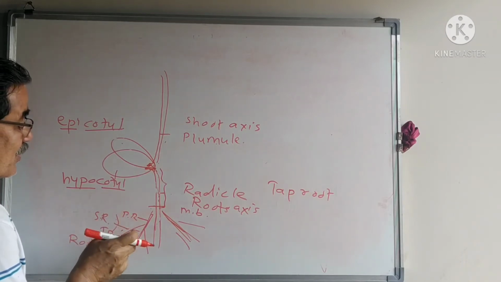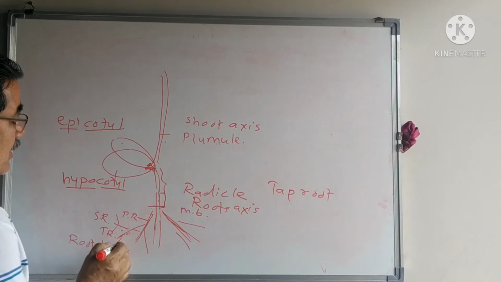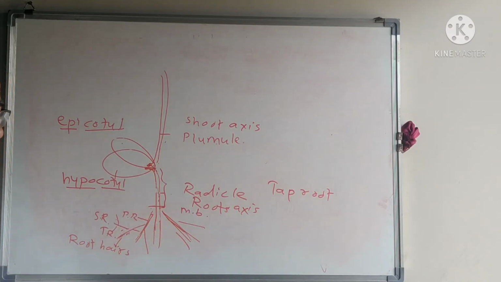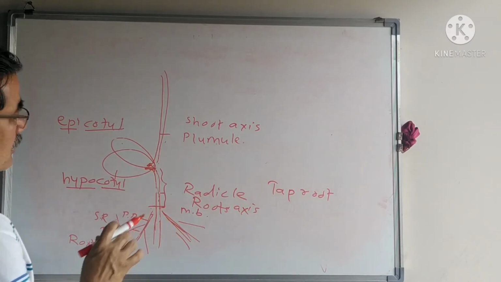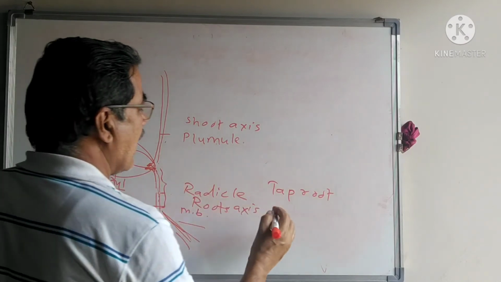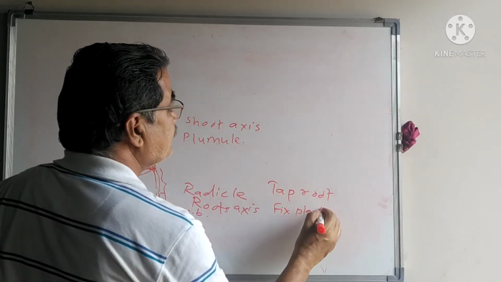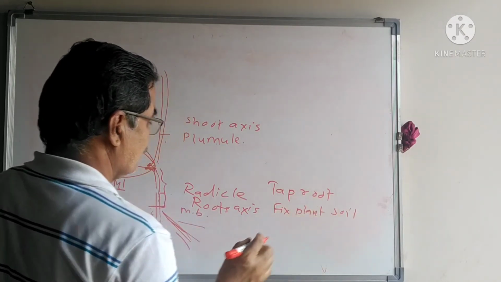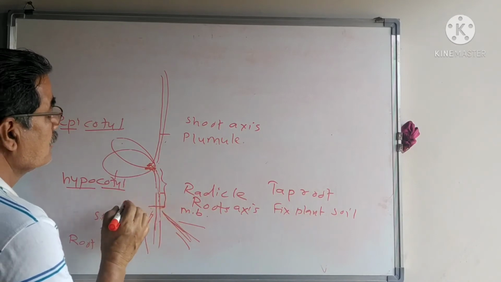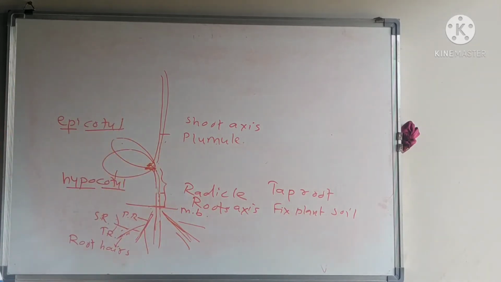Root hairs are responsible for the absorption of water and minerals from the soil substrata. The roots are responsible for fixing the plant into the soil and giving support to the standing plant.